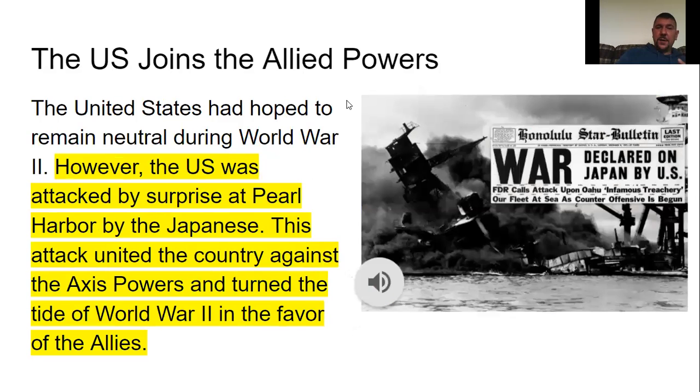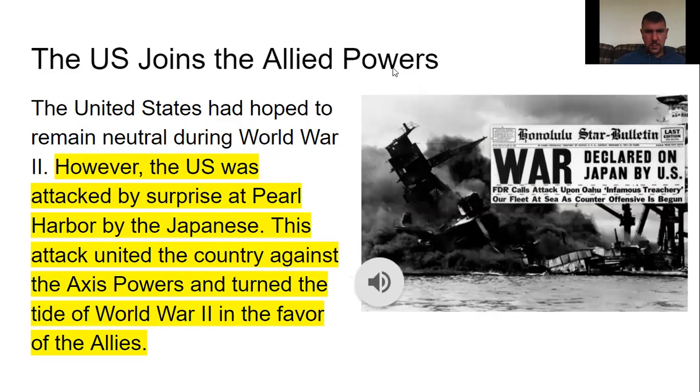All right. So the United States, they tried, just like in World War I, to stay neutral, but there was a surprise attack at Pearl Harbor by the Japanese, and this attack united the country against the Axis powers, and it turned the tide of World War II in favor of the Allies.